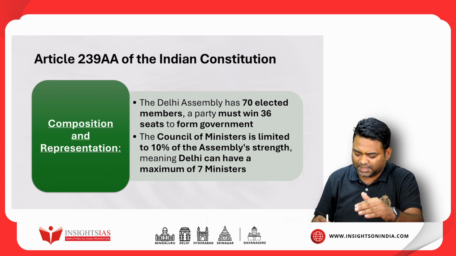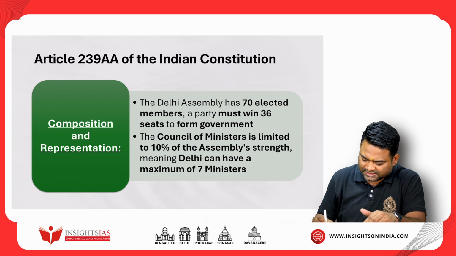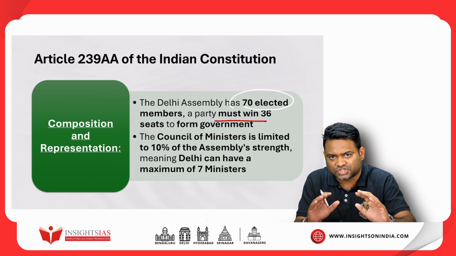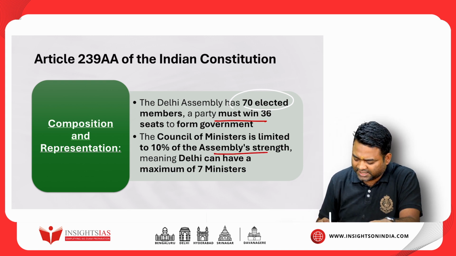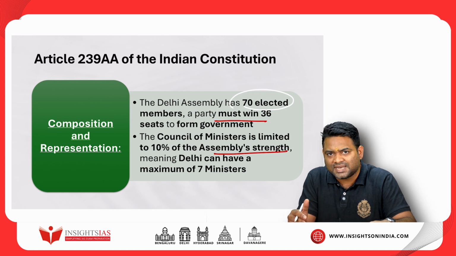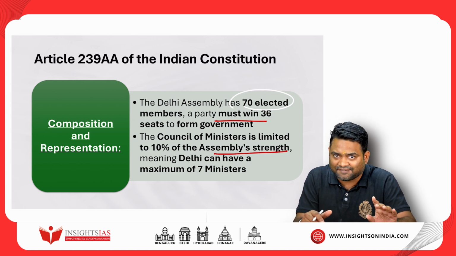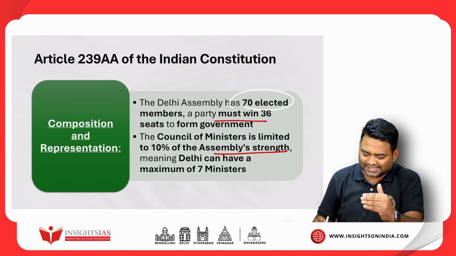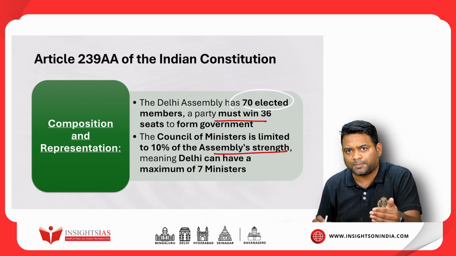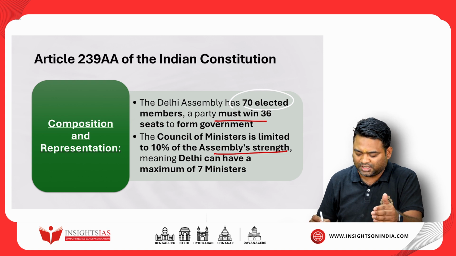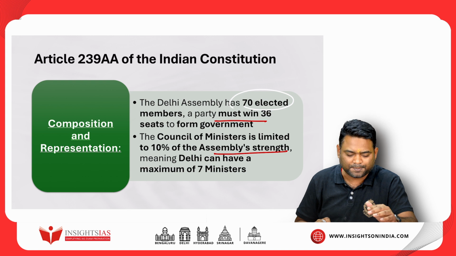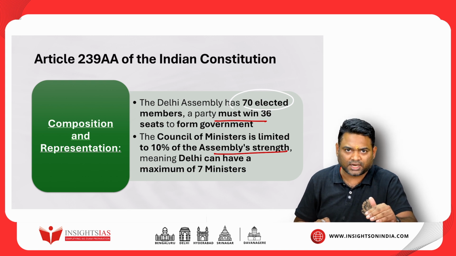Moving forward, let's also understand composition and representation under this article. Delhi Assembly got 70 elected members. A party must win 36 seats to form government, and the Council of Ministers strength was kept at 10% of the assembly strength. So the maximum ministers which Delhi can have is 7. So 7 ministers at maximum, 10% of the assembly strength and 70 elected members, and to form a majority government you need to win 36 seats. So this was the composition and representation under Article 239 AA.